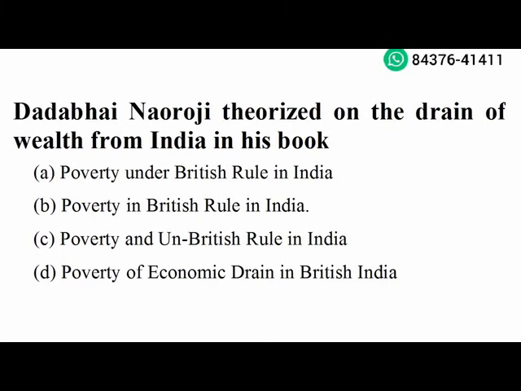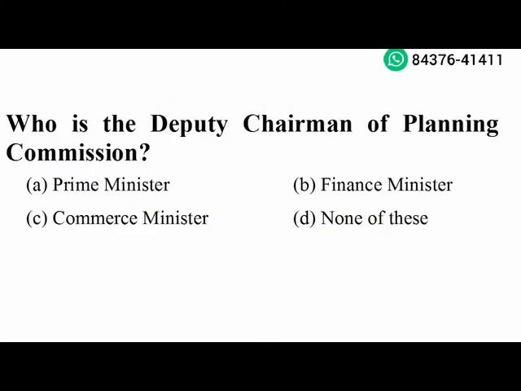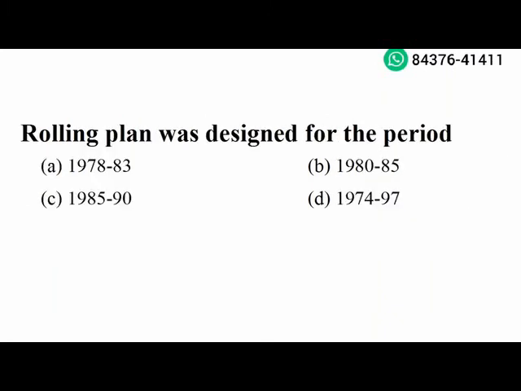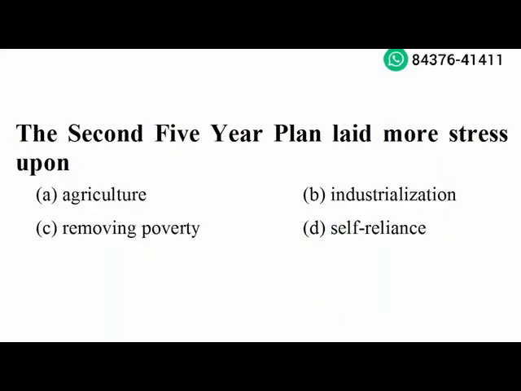Next question. Who is the Deputy Chairman of Planning Commission? None of these. Option D is the right answer. Next question. Rolling plan was designed for the period 1978 to 83. Option A is the right answer. Next question. The second 5-year plan laid more stress upon industrialization. Option B is the right answer.